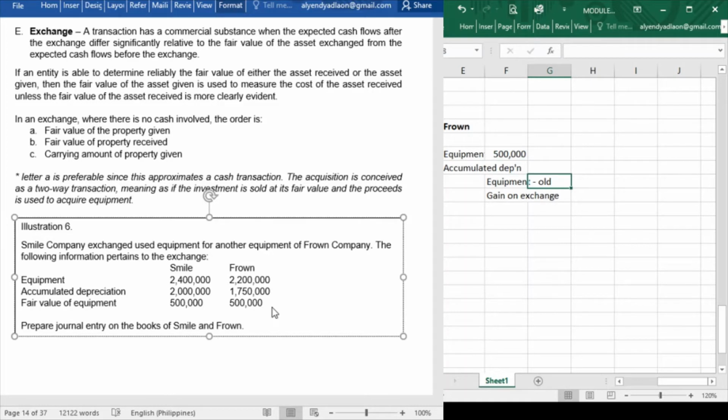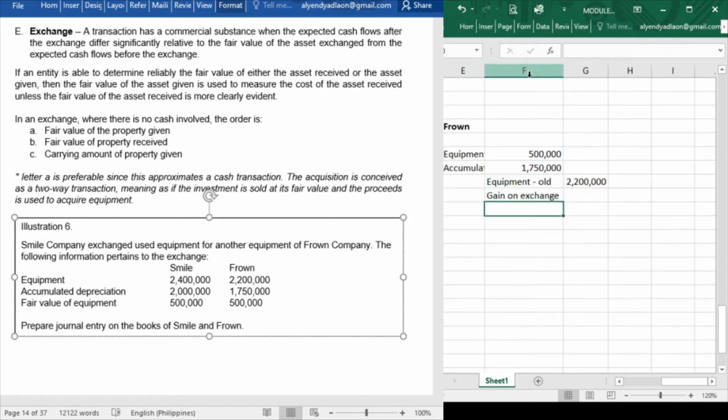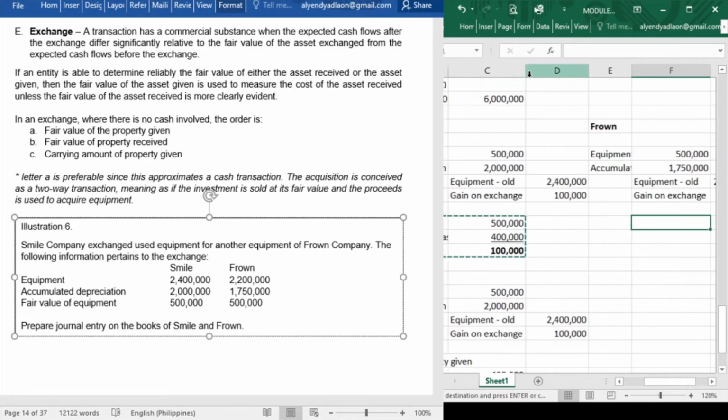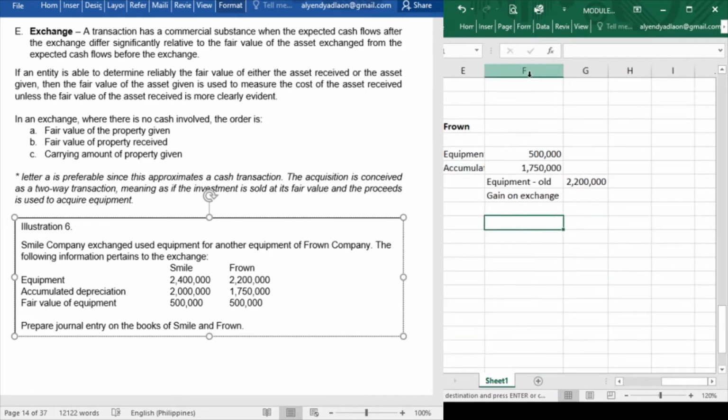The equipment old of Frown is 2,200,000, while the accumulated depreciation is 1,750,000. So how much is the gain or loss on exchange? Let us use this formula to get the gain or loss on exchange.